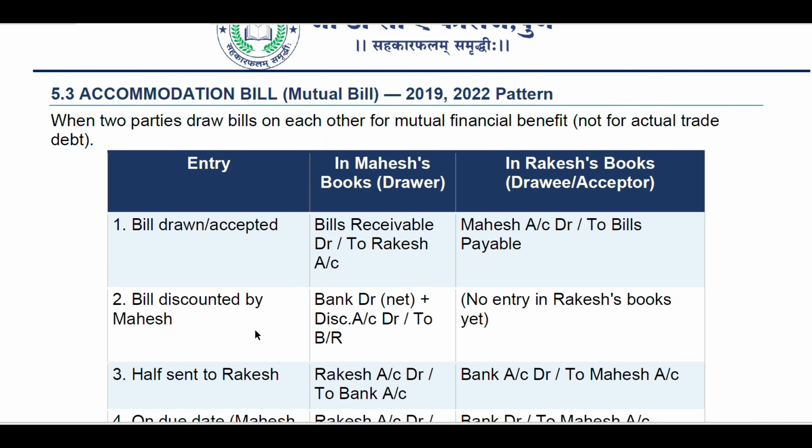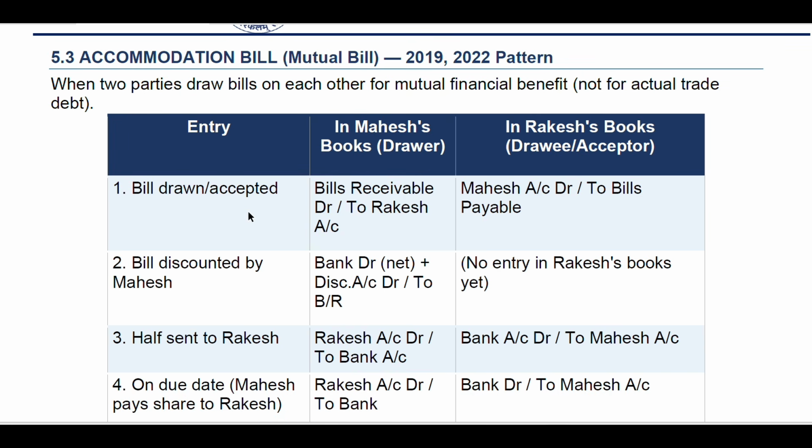Next, we'll see the accommodation bill, or mutual bills, we can say. In 2019 and 2022, it has been asked: when two parties draw bills on each other for mutual financial benefit, not for actual trade debts, what are the entries? Let's take an example: Mahesh, in whose books it is, is the drawer, and Rakesh is the acceptor.